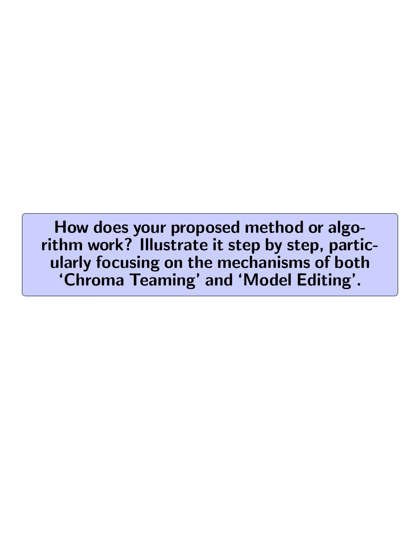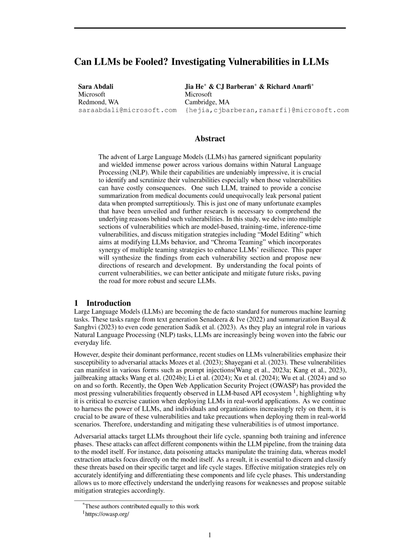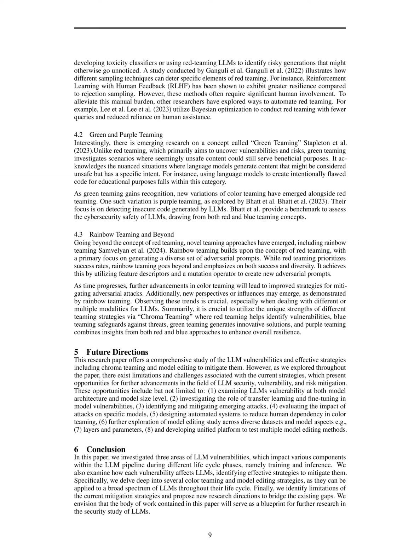Illustrate it step by step, particularly focusing on the mechanisms of both chroma teaming and model editing. The proposed methods, chroma teaming and model editing, work through distinct yet complementary mechanisms to enhance the security and resilience of large language models, LLMs. 1. Chroma teaming involves the collaboration of various specialized teams, red, blue, green, and purple, each focusing on different aspects of LLM security.